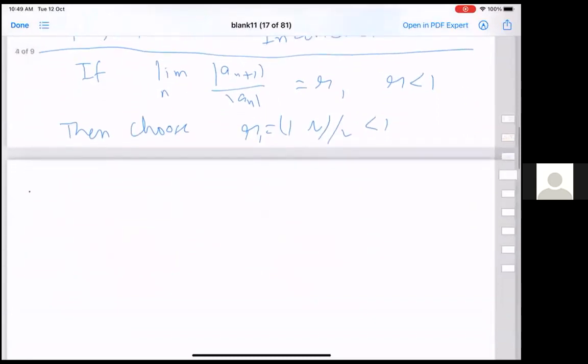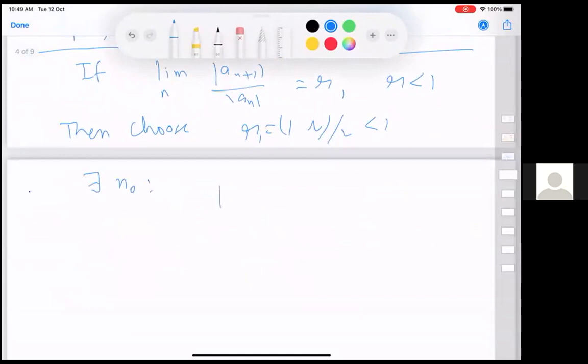Okay. And what do we have? Convergence says that there exists an n0 such that mod a_{n+1} by mod a_n is less than or equal to r1 for n bigger than or equal to n0. Right? So we can conclude therefore that mod a_n is less than or equal to mod a_{n0} times r1 to the power n minus n0.